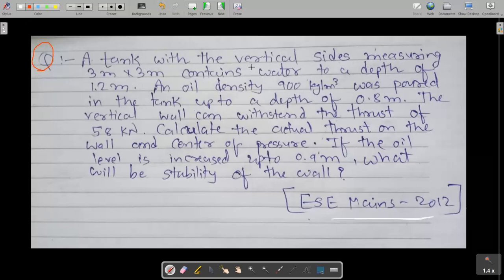A tank with vertical sides measuring 3 meter by 3 meter. This is the wall dimension that is given. It contains water up to a depth of 1.2 meter, and oil whose density is 900 kg per meter cube was poured in the tank up to a depth of 0.8 meter. The vertical wall can withstand a maximum thrust of 58 kilonewton. Calculate the actual thrust on the wall and center of pressure.